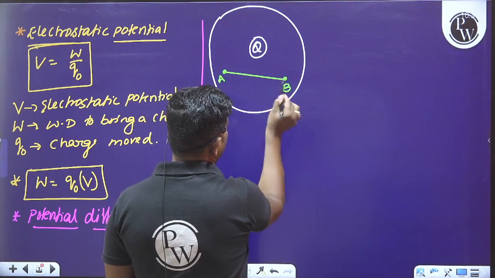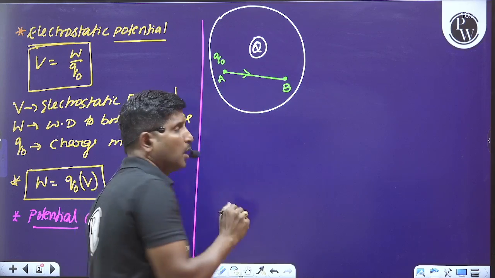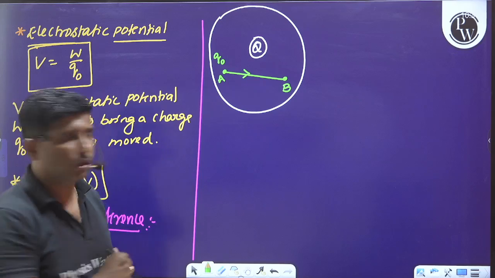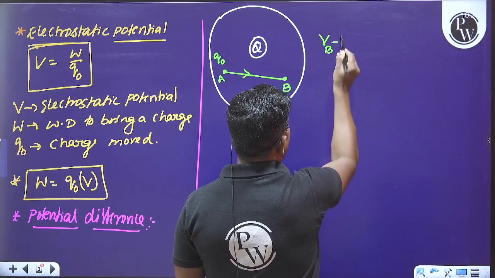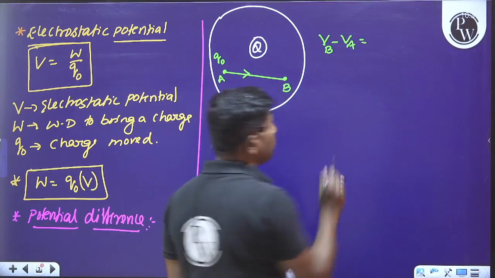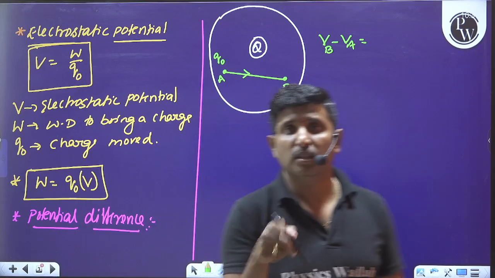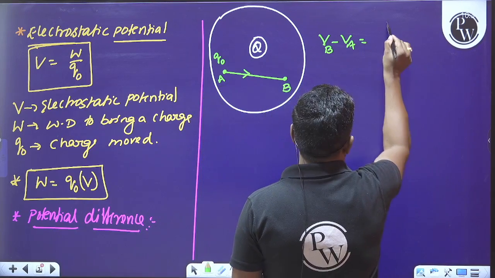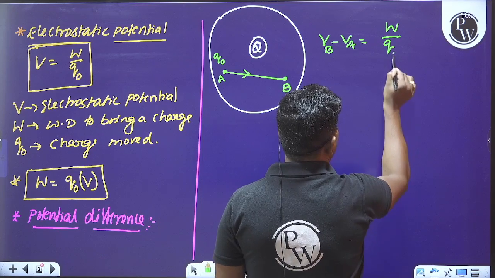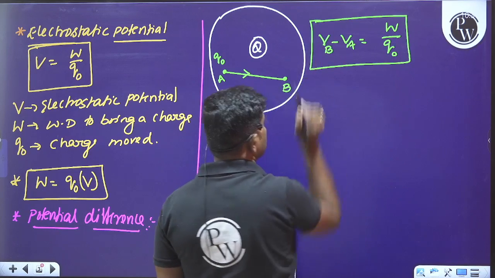A and B are the 2 points. Suppose you want to bring a charge Q naught from A to B. Finally, VB minus VA will give you the potential difference. VB is the potential of the point B, VA is the potential of the point A. So it is equal to the work done divided by the charge moved. This is the potential difference.